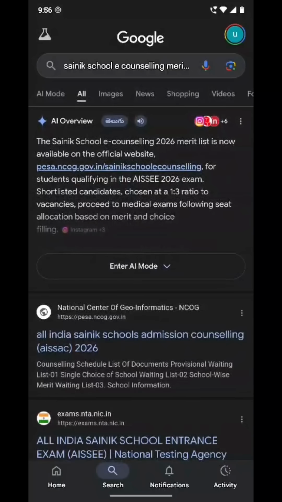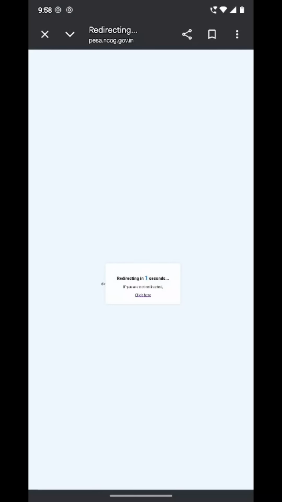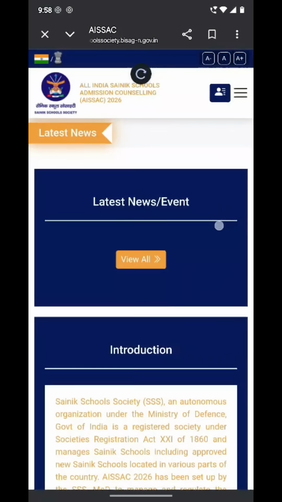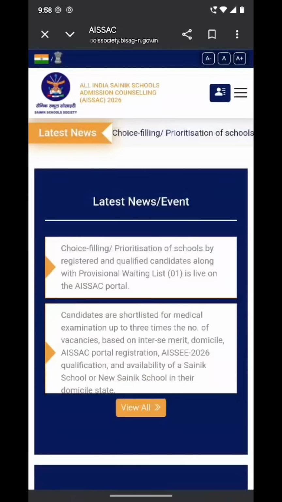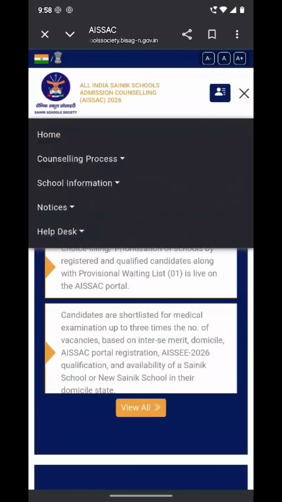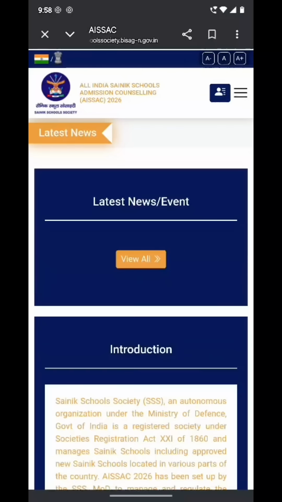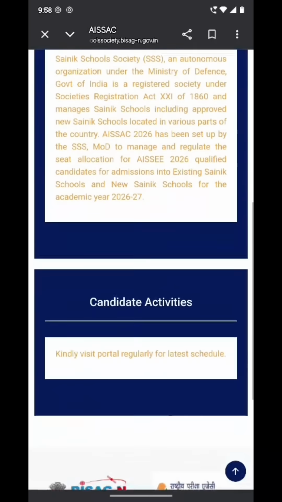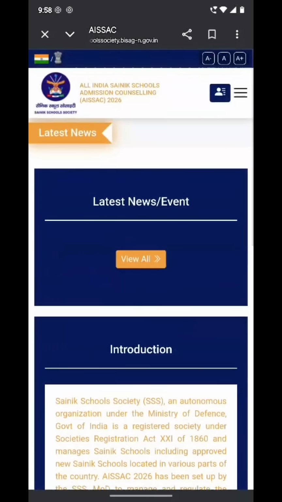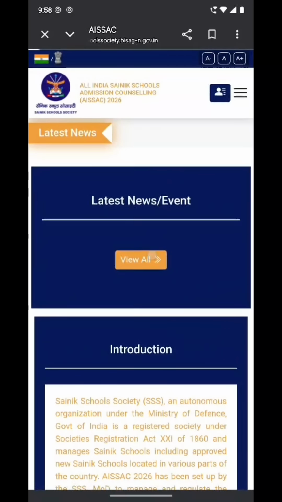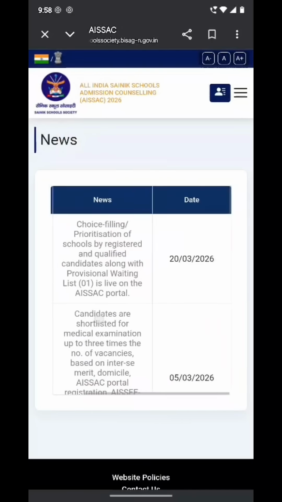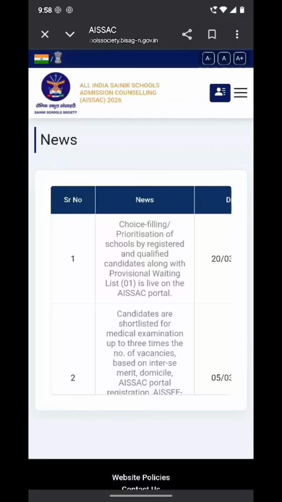So, those who are qualified in the Sainik School entrance, since yesterday you are getting the messages to complete your choice filling. Those who have completed the medical, home state students, and those who have not completed the medical, other state students, everyone has to do this process. How can you complete this process? Don't worry and don't hurry, because you have time till 28 March, meaning weekdays time you have.